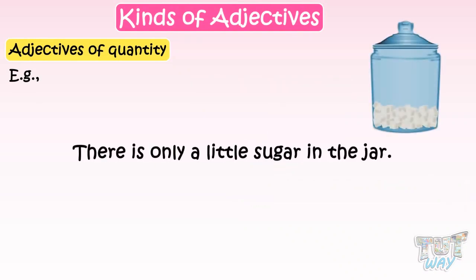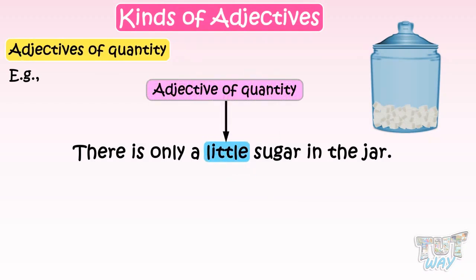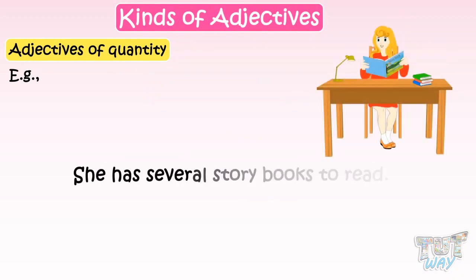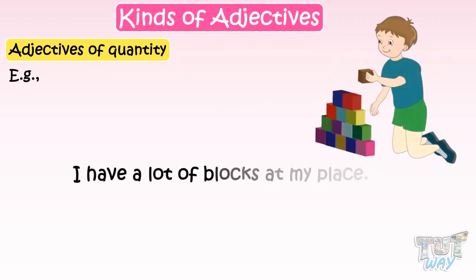Let's have some more examples of adjectives of quantity. There is only a little sugar in the jar. Here, little is an adjective of quantity. She has several storybooks to read. Here, the word several is an adjective of quantity. I have a lot of blocks at my place.